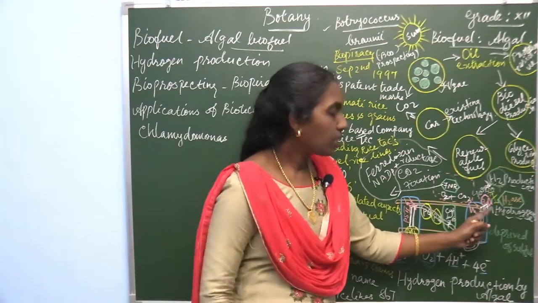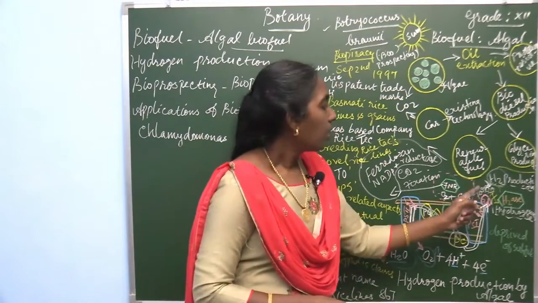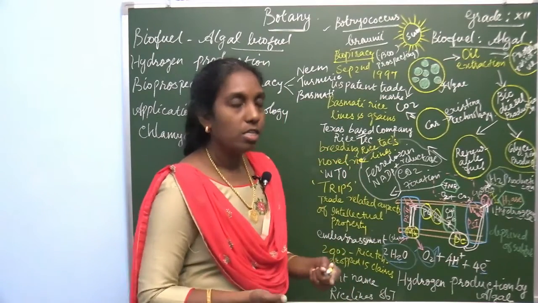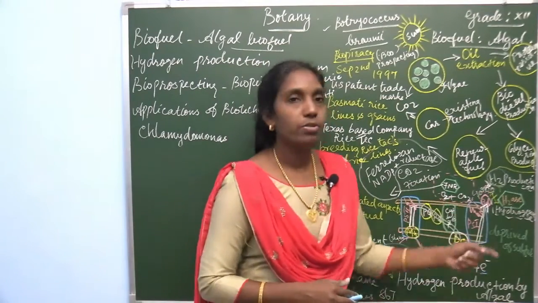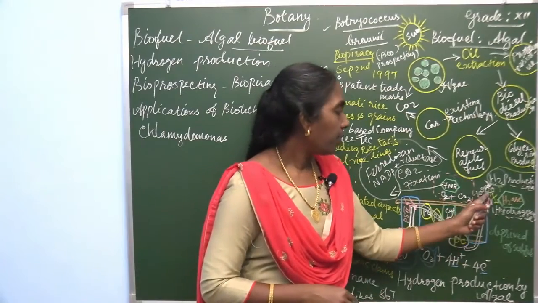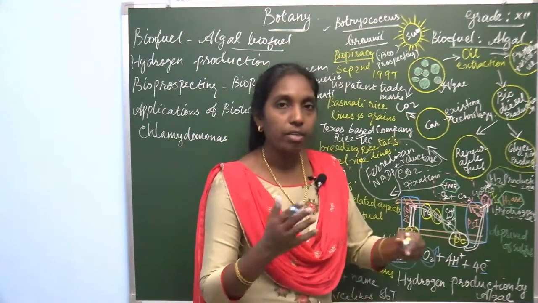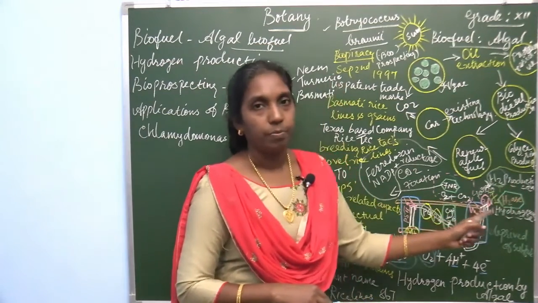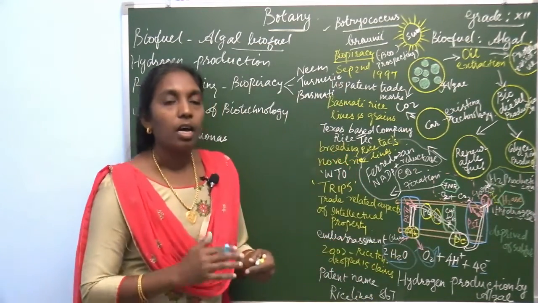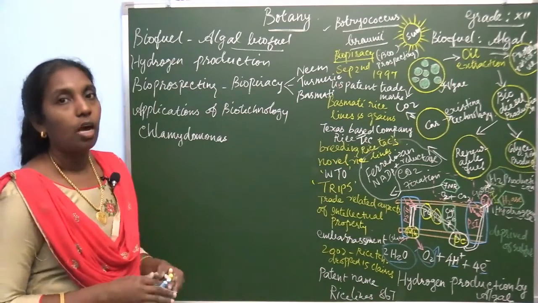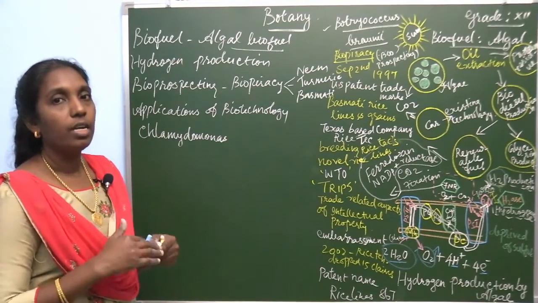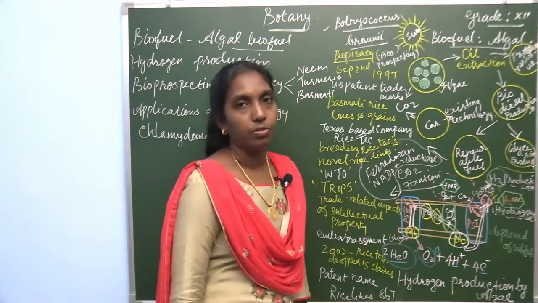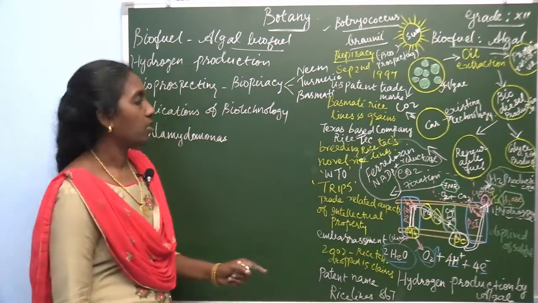The ferredoxin captures the electron, and the hydrogenase enzyme combines and produces hydrogen. So, by alga hydrogen is produced when sulfur is deprived. This is the second question.